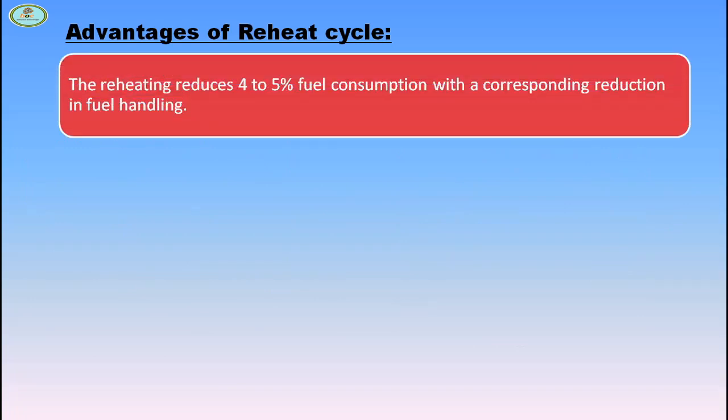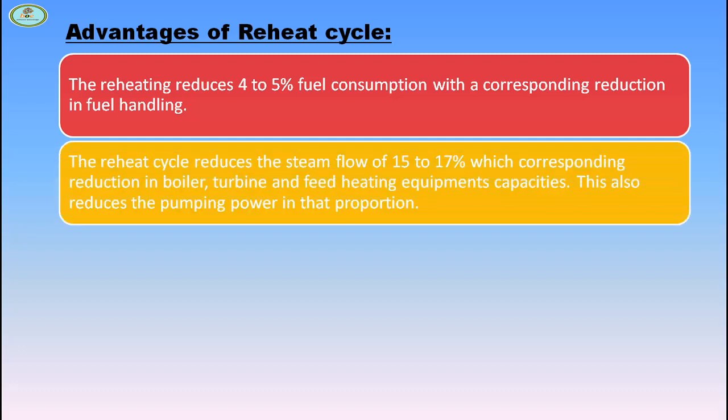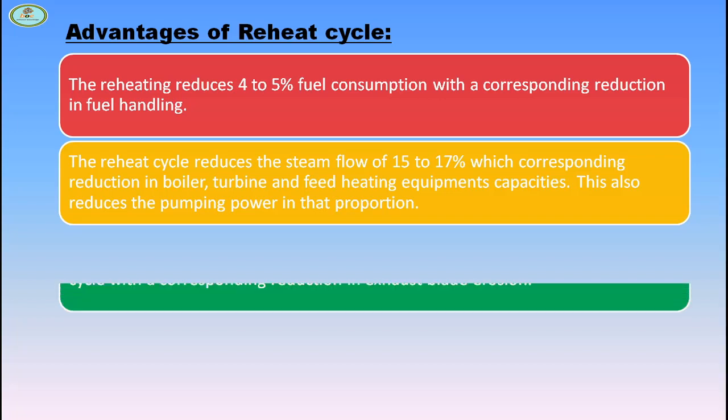The reheating reduces fuel consumption by 4 to 5% with a corresponding reduction in fuel handling. The reheat cycle reduces the steam flow by 15 to 17%, with corresponding reduction in boiler, turbine and feed heating equipment capacities. This also reduces the pumping power in proportion.